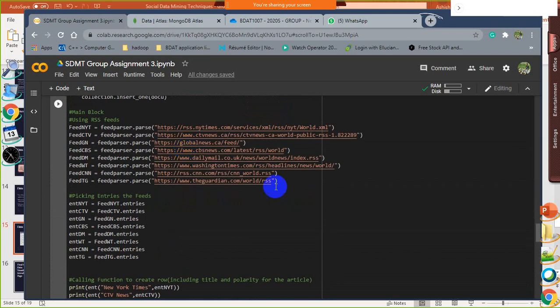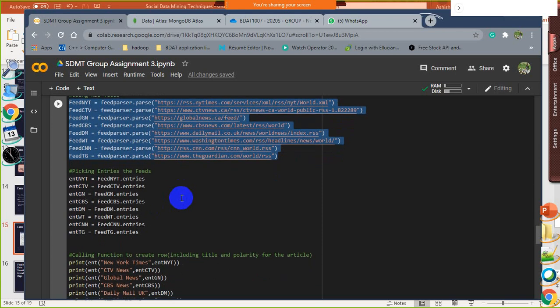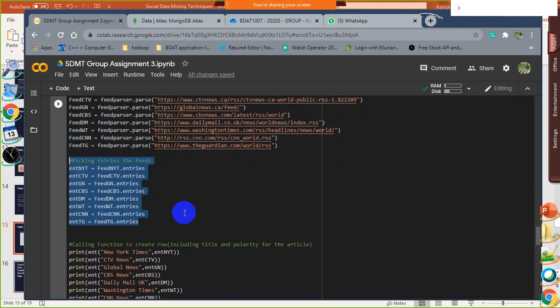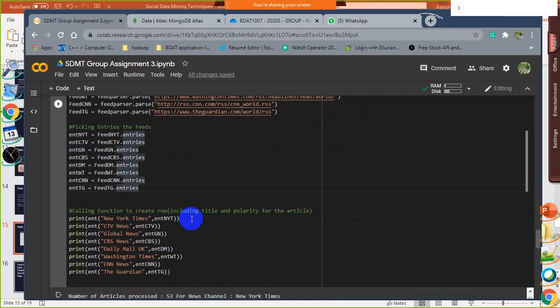So here are the 8 news feeds that we have used. First is New York Times, second is CTV News, third is Global News, fourth is CBS News, fifth is Daily Mail UK News, sixth is Washington Times UK News, seventh is CNN News, and the last is The Guardian News, which is a UK channel. We have created the entries. This was the syntax provided by Nihal. Further coding was done by me.